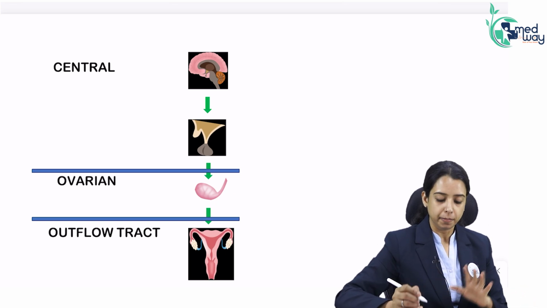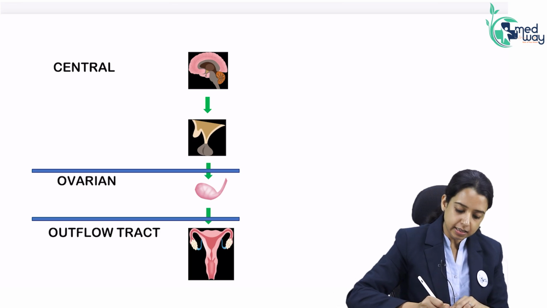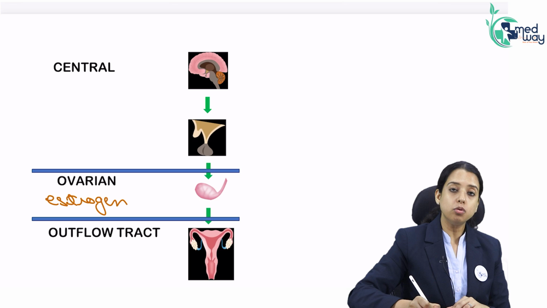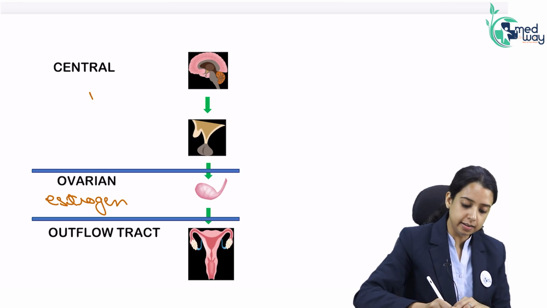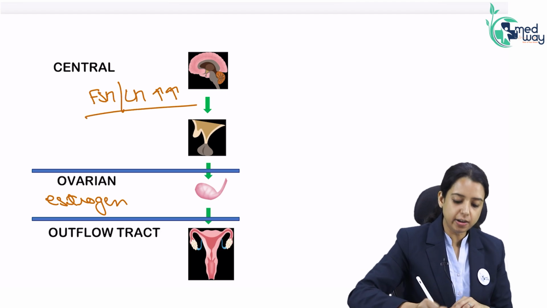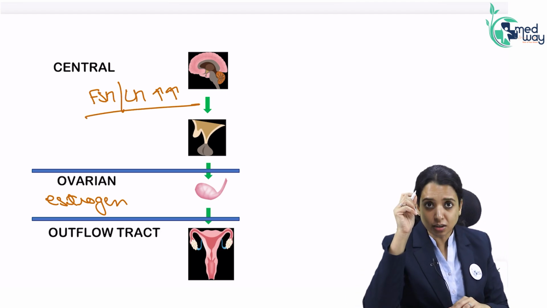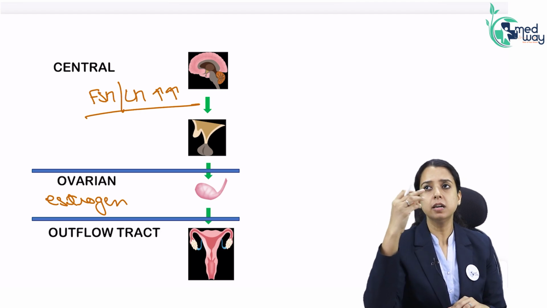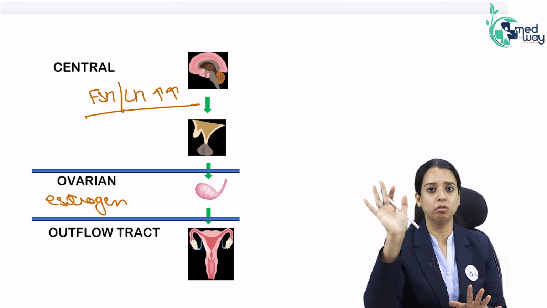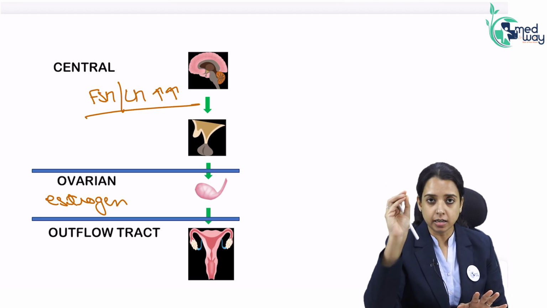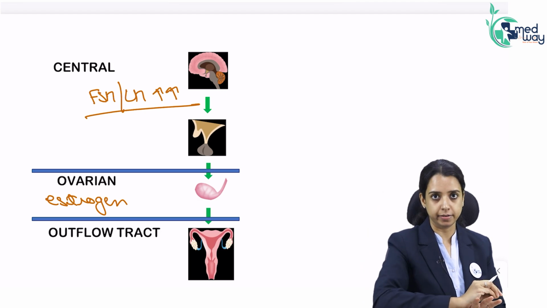We'll see the causes. But how will the patient present? Since the ovary is not working, estrogen will not be there. So there is no negative inhibition at the center. As a result, FSH and LH will be very high. So whenever FSH and LH are high, do not think of anything else. It is the ovarian cause. Do not start thinking whether a central cause can present like this. No. Even if it exists, the question is not trying to ask you that. So when FSH-LH are high, the cause is always ovarian.